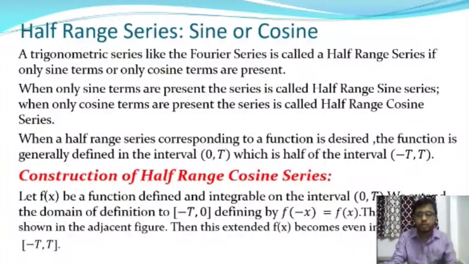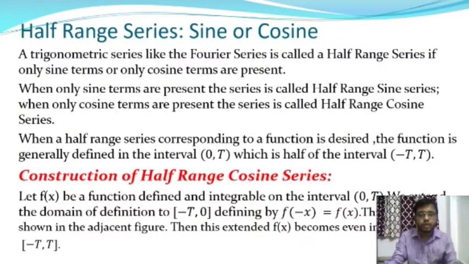You know the Fourier series is a trigonometric series, and the Euler's formula for Fourier series is f of x equals a0 by 2 plus summation over n equals 1 to infinity of an into cos n pi x by t plus bn into sin n pi x by t, where the function f of x is defined and integrable in the interval minus t to plus t and satisfies the Dirichlet's condition.